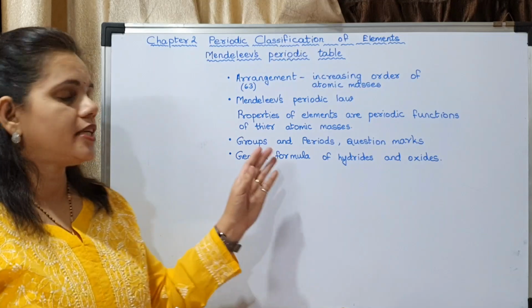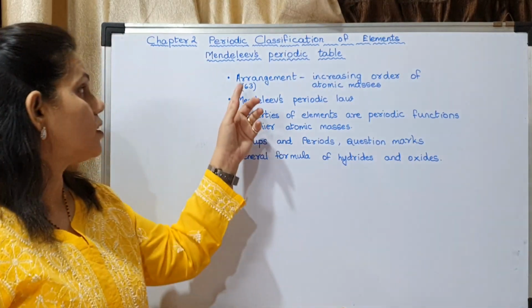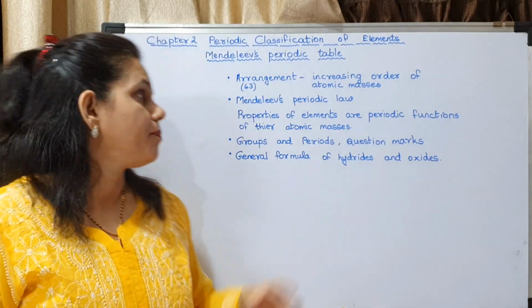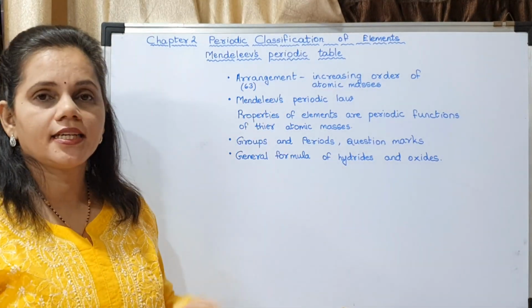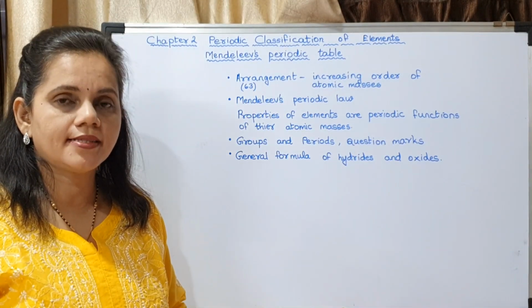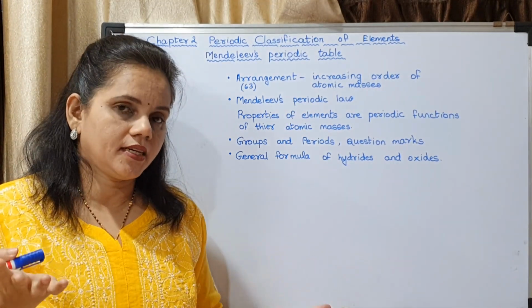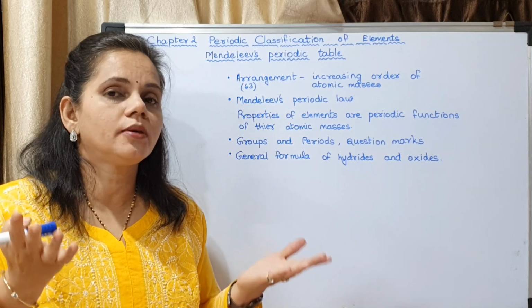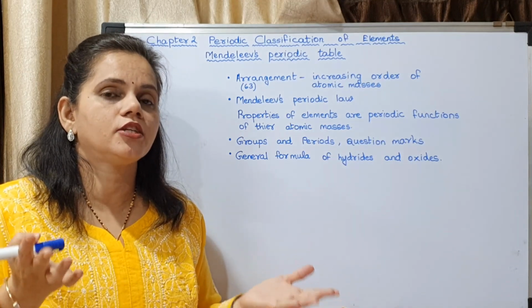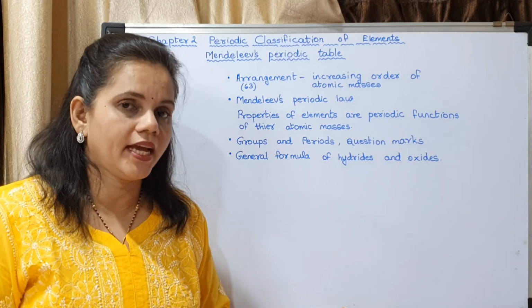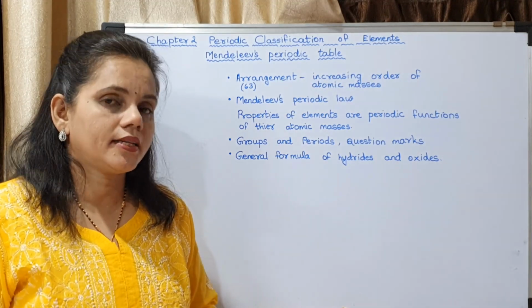So hope you have understood the properties of Mendeleev's periodic table. They were arranged in the increasing order of atomic masses. About 63 elements were known. They were arranged according to the periodicity, according to the physical and chemical properties of the elements which were known at that time.